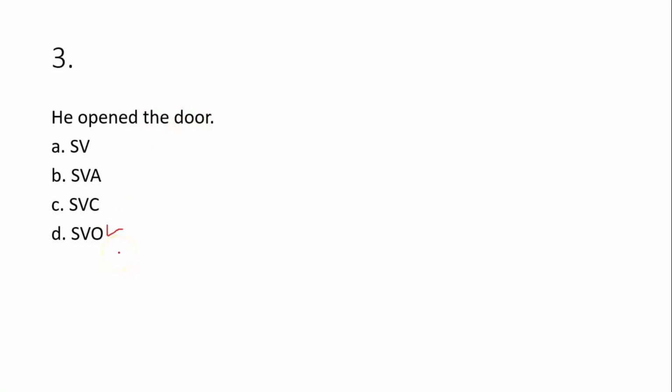Okay. So let's proceed to the next question. Question 4 says, they laughed loudly. So the they is the subject. Then laughed is the verb. Then this loudly here is adverbial. Why do I say it is adverbial?